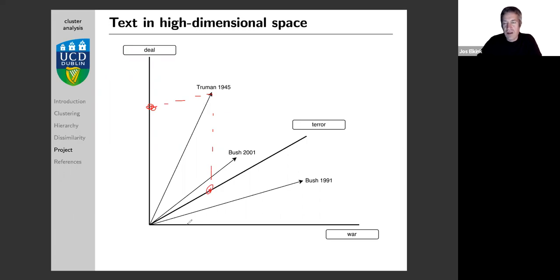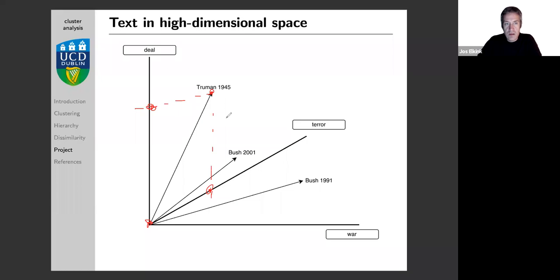A little bit unlikely in 1945, but let's just assume terror was not very popular back then, war, obviously. But let's just, for the sake of argument, think that this is the case. So it scores a 0 on war, it scores whatever this is on how often you use the word deal, and it's this often that you use the word terror. So just based on the number of times Truman in the speech of 1945 used each of those terms, it ends up in a particular point in that space.